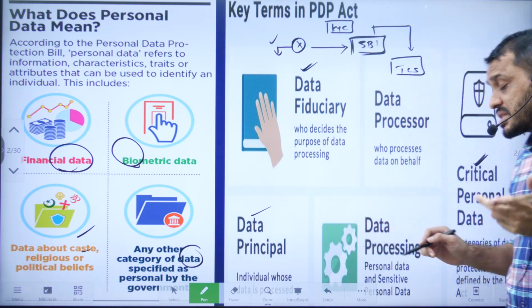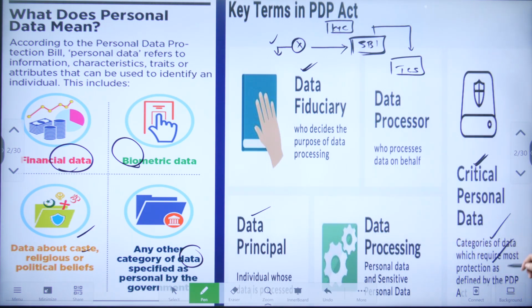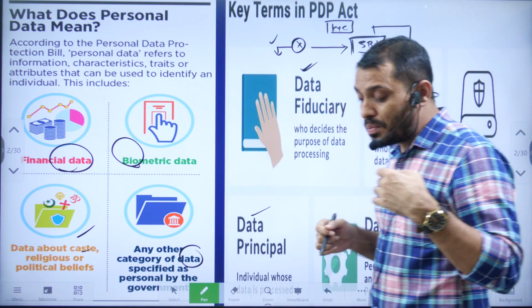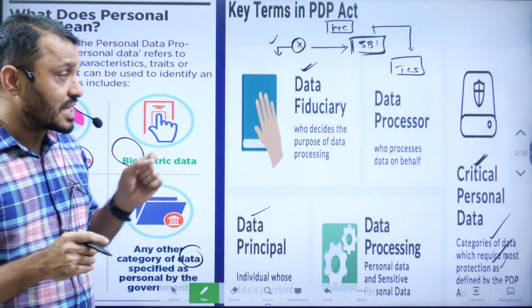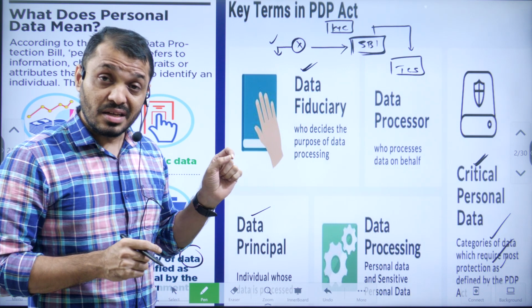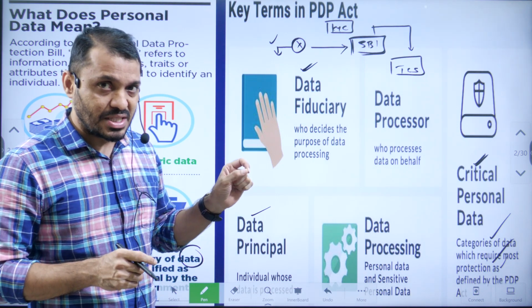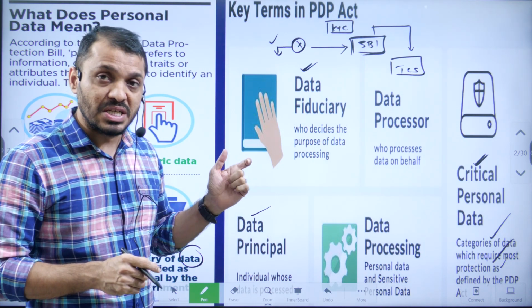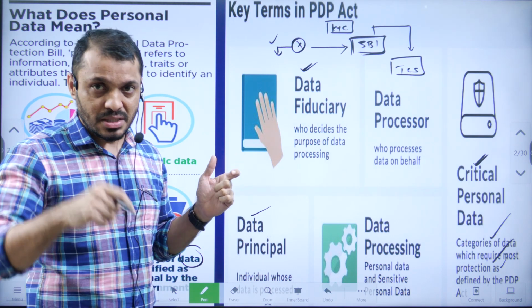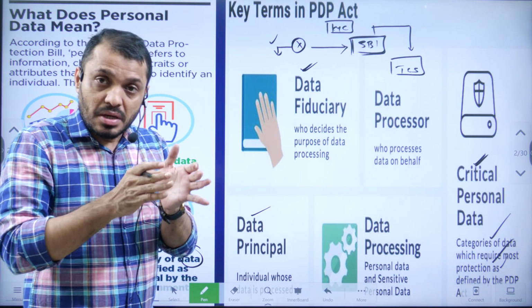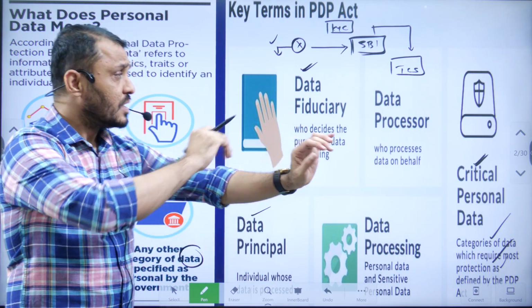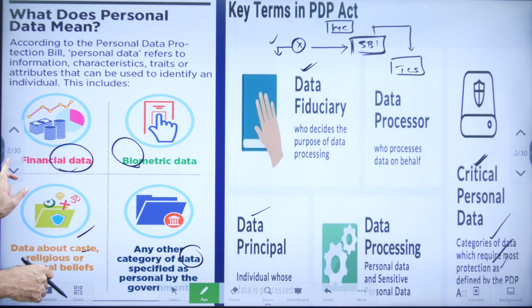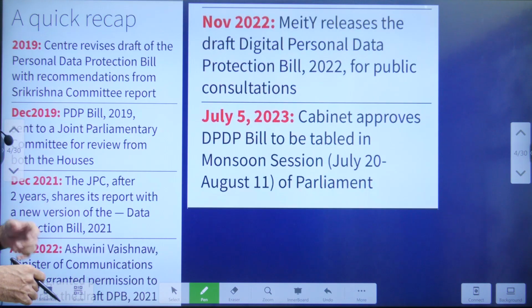And there is also critical personal data, through which you can identify the individual particularly. But here we are not discussing critical personal data. We are discussing personal data in general, because this bill did not separate normal personal data from critical personal data. So this is the intro you have to understand, students, where we discussed various types of data.